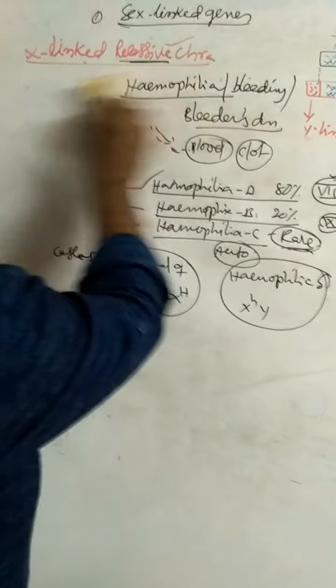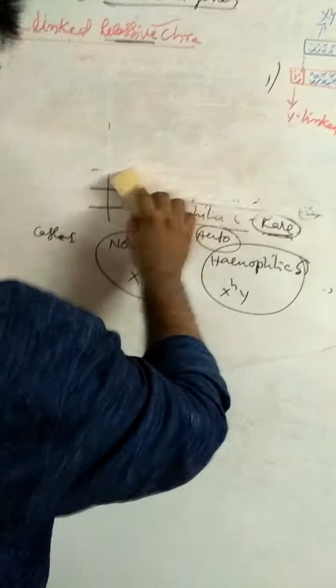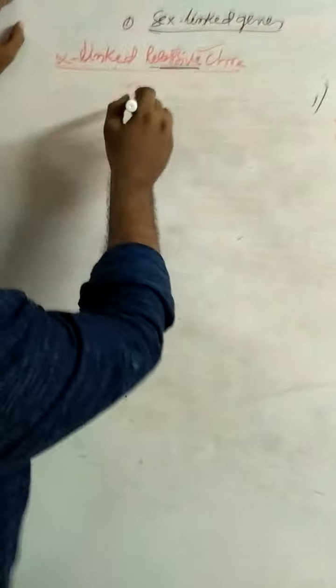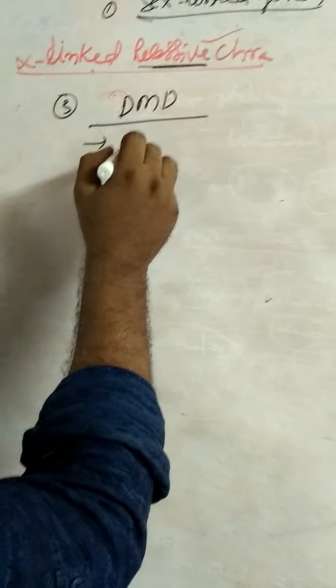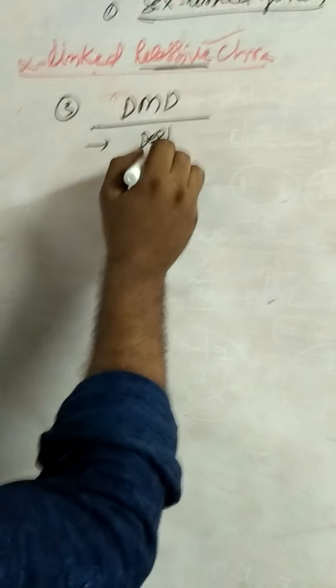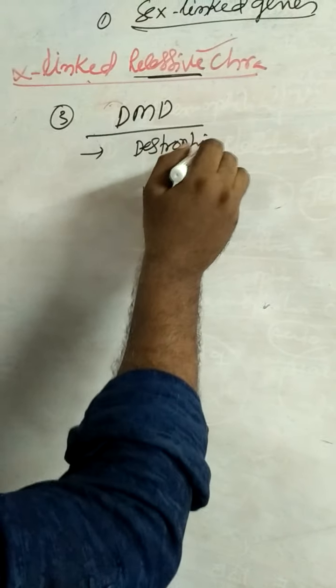And the last example for X-linked recessive disorder is Duchenne muscular dystrophy, DMD. It is caused by the deficiency of the gene which is responsible for a protein called dystrophin.